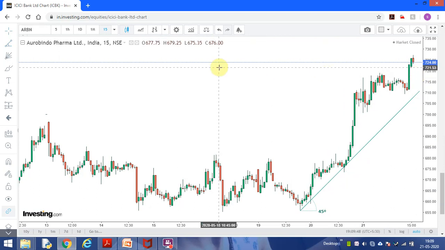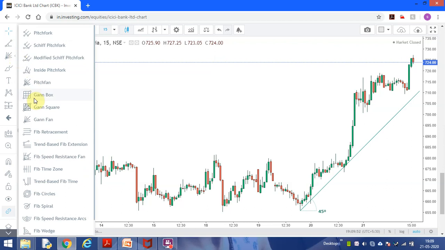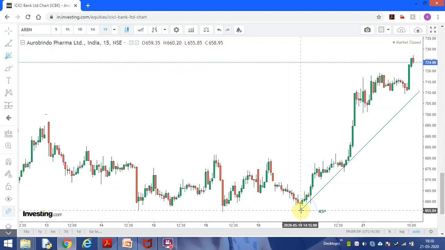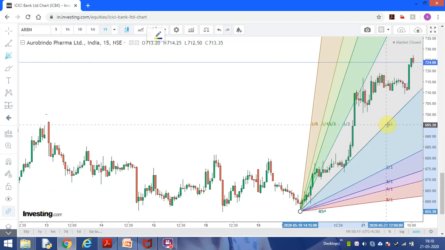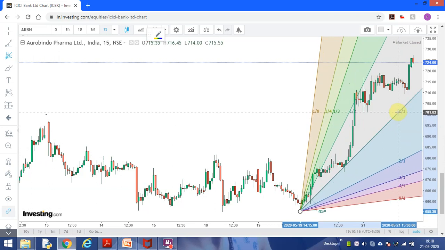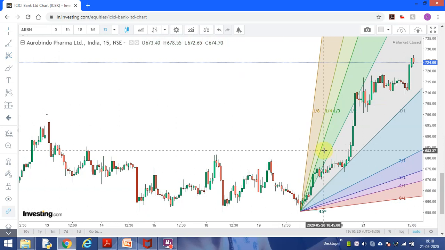Okay, now I will use the Gann fan indicator. Let me go here, Gann fan. This is the Gann fan. I will place it here. Let's say this stock is in an uptrend. I will put it here and I will draw. This center line will go on the 45 degree. You see here. Now you see, this is the picture.